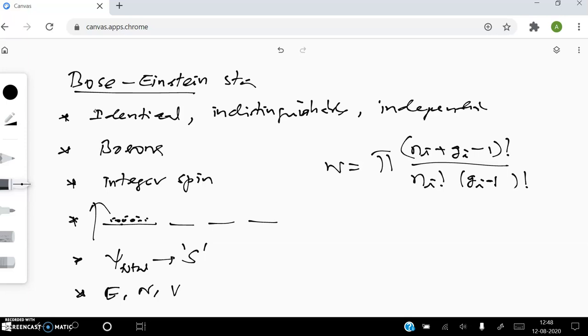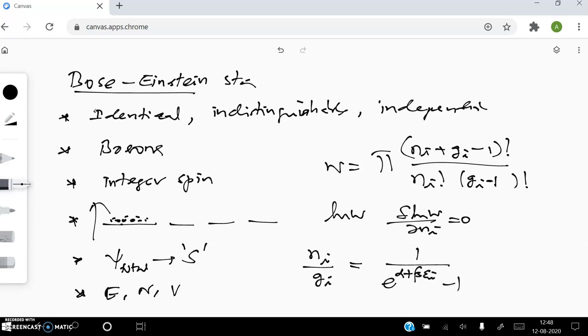Then we have to take a logarithm, then differentiate this with respect to Ni, put the value equal to 0. Then we should use Lagrange undetermined multiplier. Finally, we get this formula: Ni by Gi equal to 1 by (e power alpha plus beta into Ei minus 1). This will give you the number of particles in the ith level of the most probable macro state of a system containing identical bosons. So this is the formula.